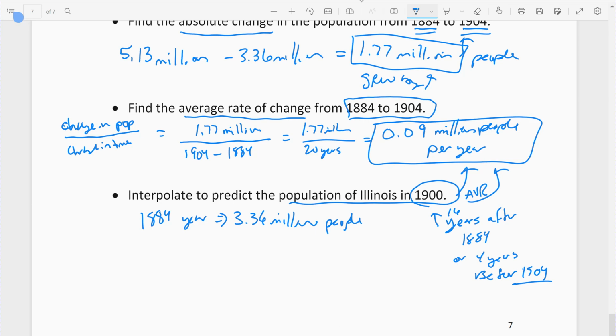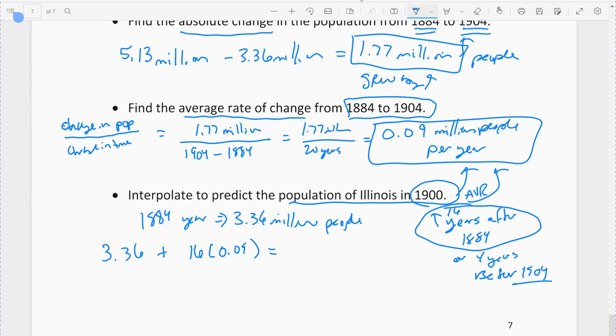If we do it the way we were doing it before, I have to add the average rate of change from 1884 to 1900 16 times because it's 16 years between those two. So I would take my 3.36 and add to it 16 of the 0.09 million people. And remember, it's in millions of people per year. I'll put the units at the end.